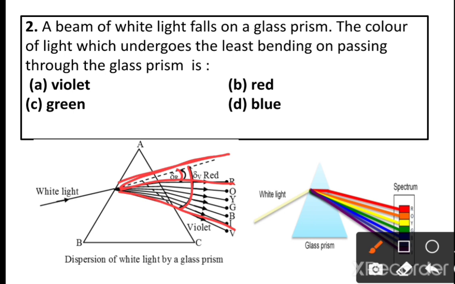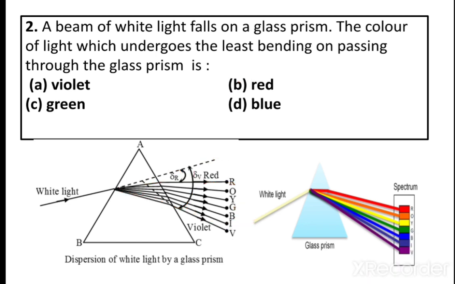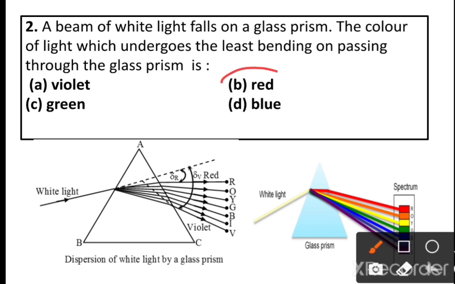So here the red is deviated least. Comparing to other colors, violet, green, blue, the red is deviated less. So option B is the correct answer.